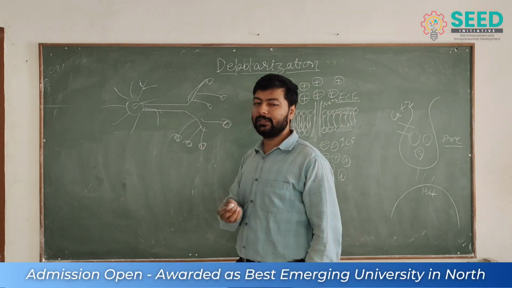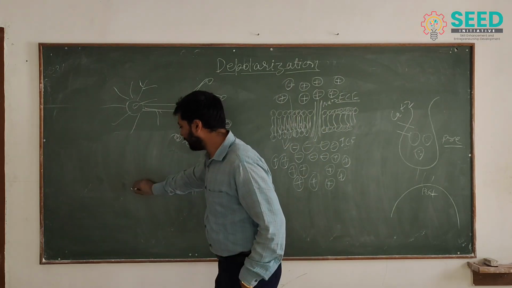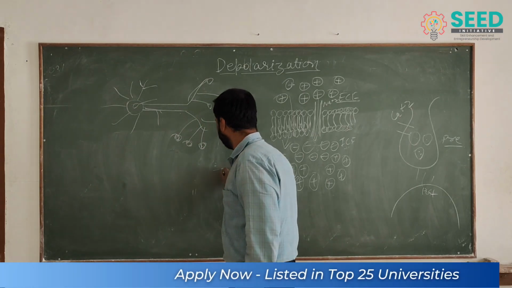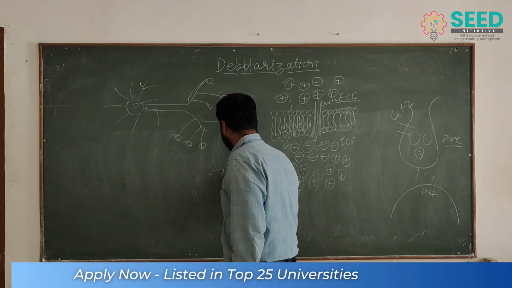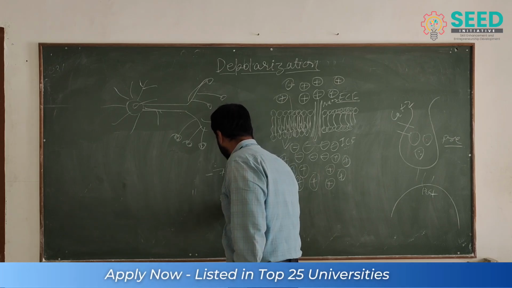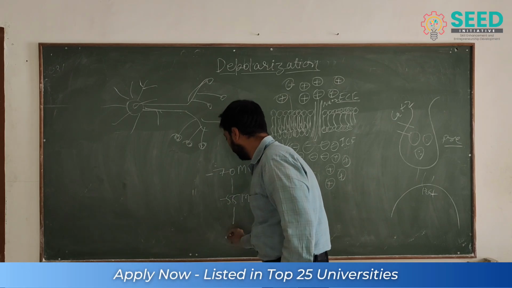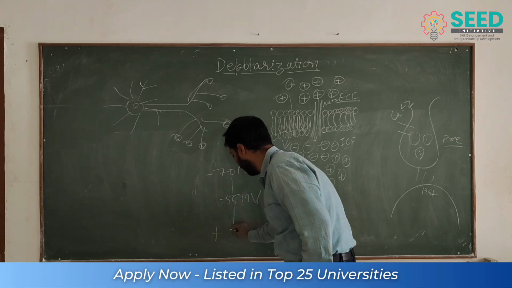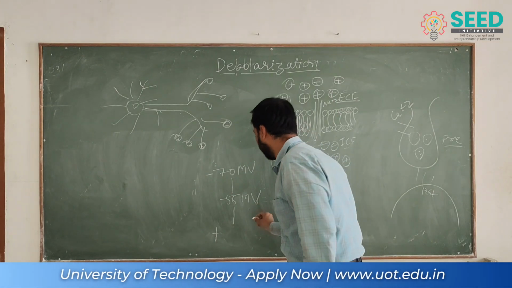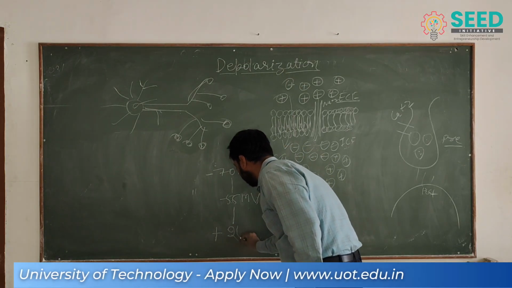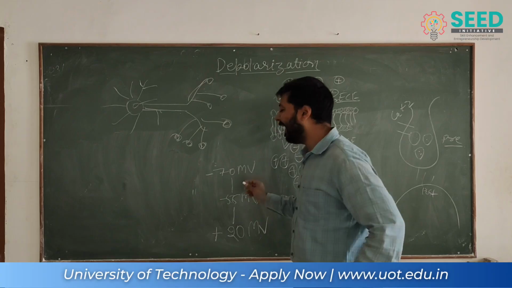As we have seen in textbooks, in the resting situation it is minus 70 mV, and it goes up to minus 55 mV, and then more, and the charge becomes positive, around plus 20 mV. That is the situation.